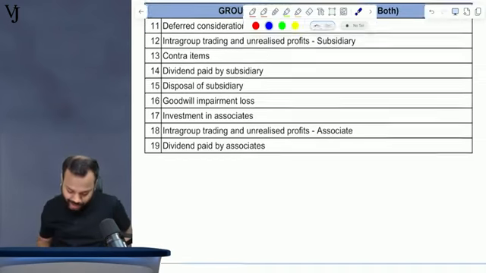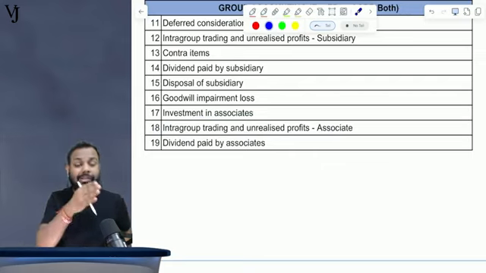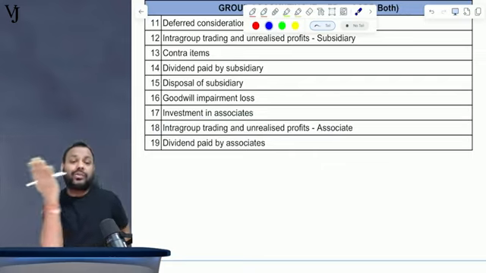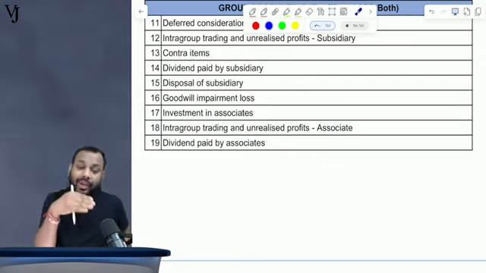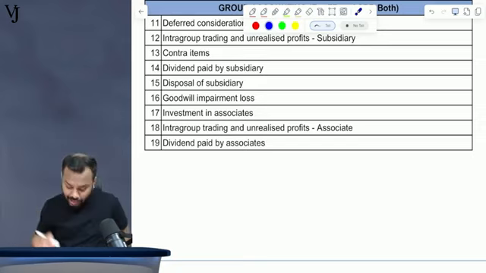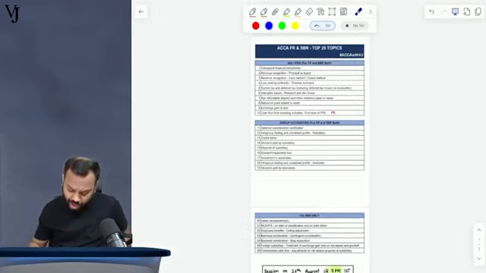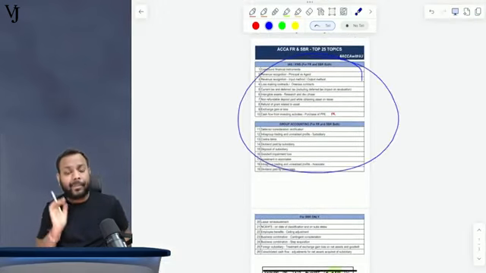live sessions. Now, coming to intra-group trading, unrealized profit from an associate perspective: when the parent sells goods to the associate or when the associate sells goods to the parent, what will be the treatment and where will it get adjusted from a consol P&L perspective and consol SOFP perspective, right? Now comes dividend paid by associates, all those things. Now, these topics were common for FR and SBR both.